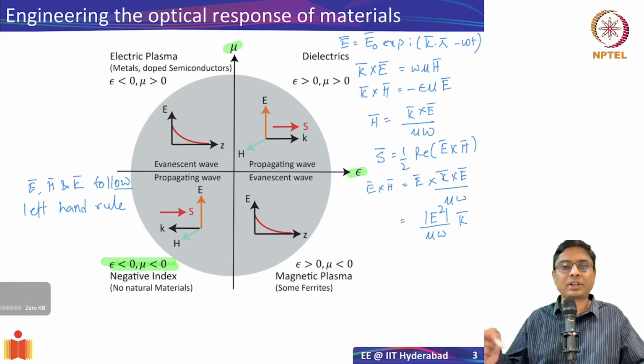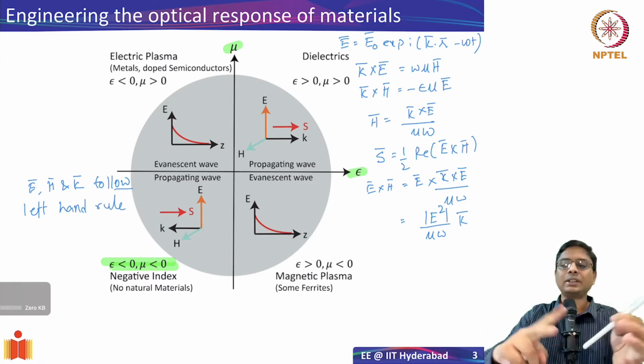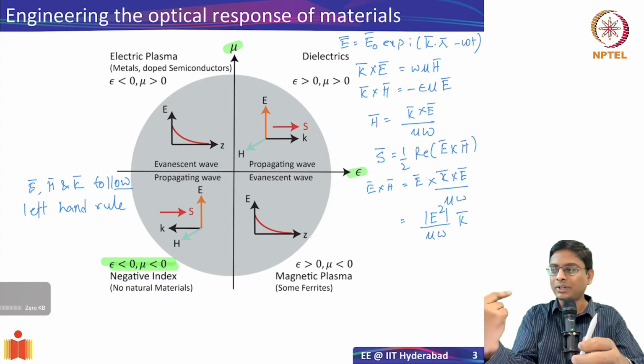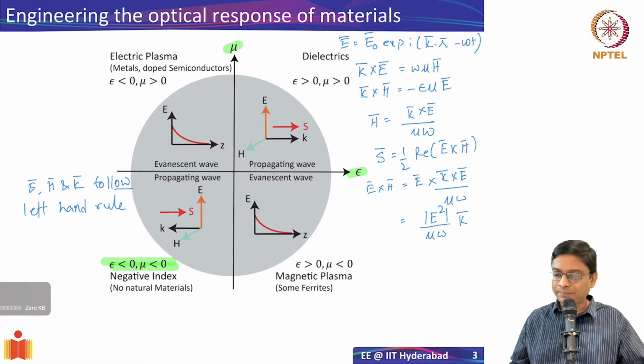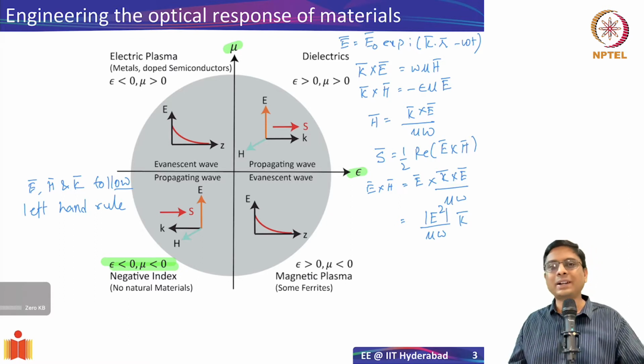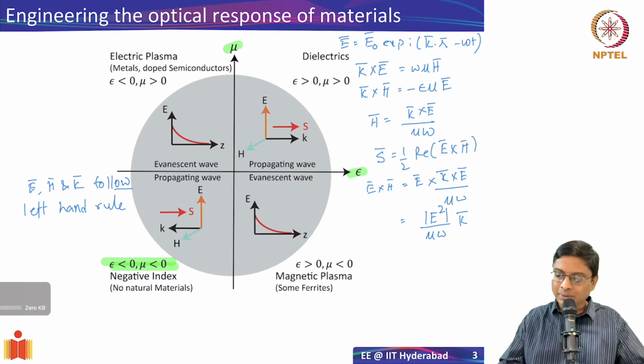In the regular material, it is a right hand rule where you put E and H along the fingers, and then the thumb points to the direction of K. Whereas for left-handed materials, you'll see that E, H and K follow the left hand rule, and that's why these materials are also called left-handed media. And essentially what happens in this case is that S is in the opposite direction to K. Okay. So that's what we are saying. You put mu negative here, S is opposite to K.